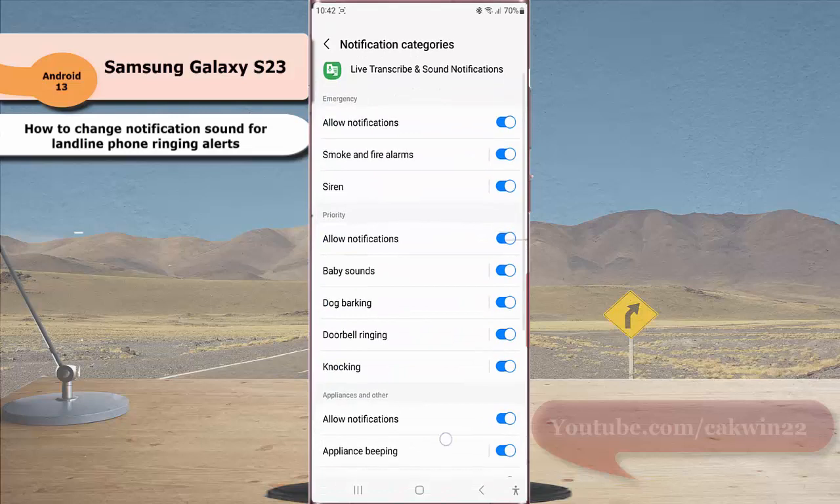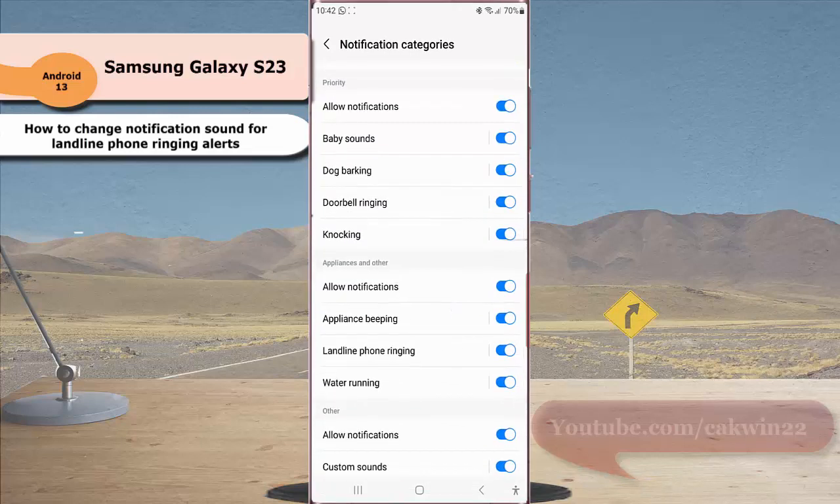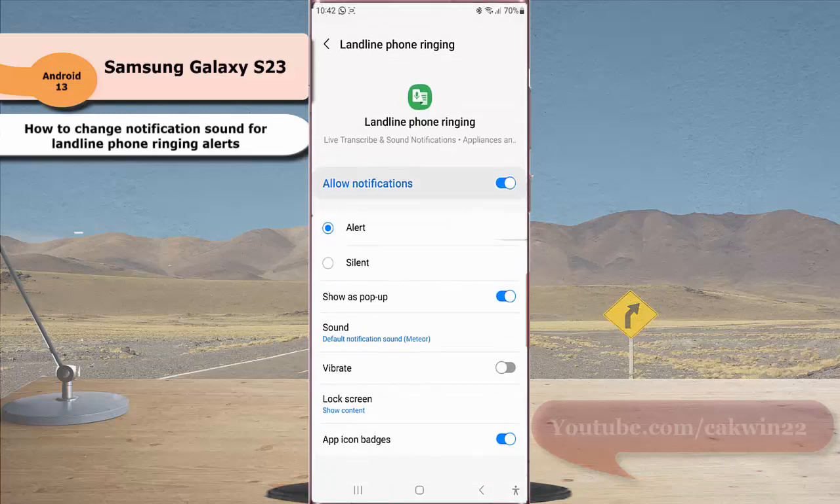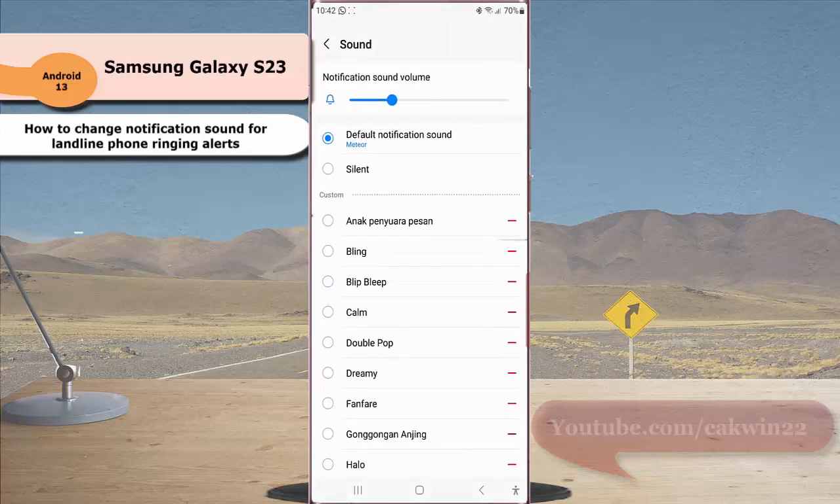Next, scroll down the screen. Under appliances and other section, tap landline phone ringing. While the alert for landline phone ringing notification is set to alert, tap sound. Next, select the desired sound you like to use.